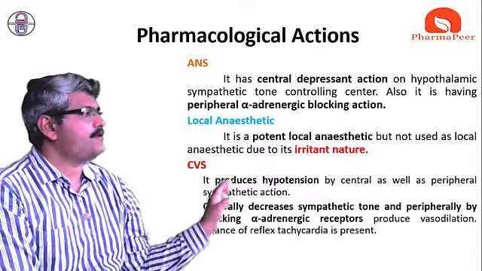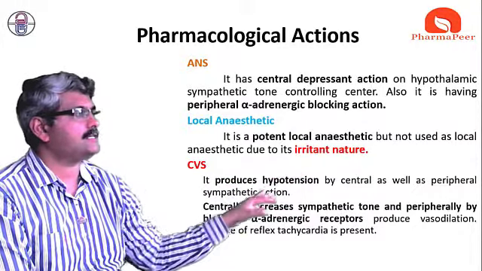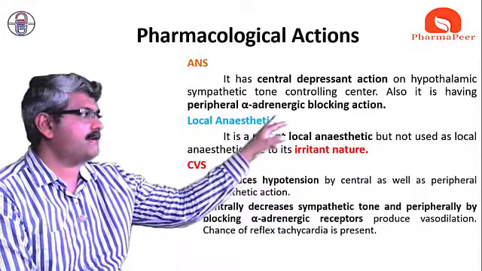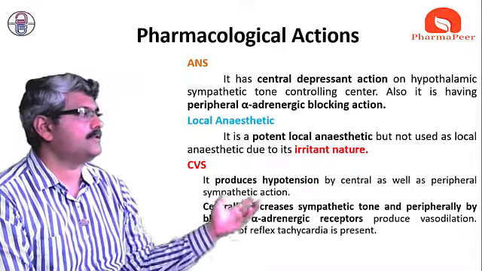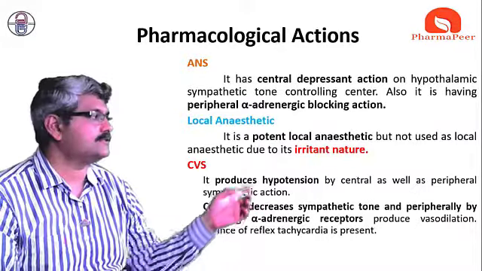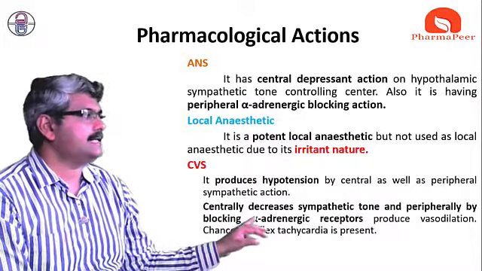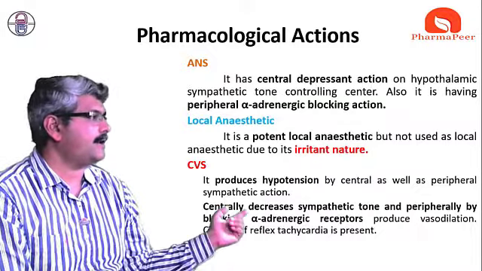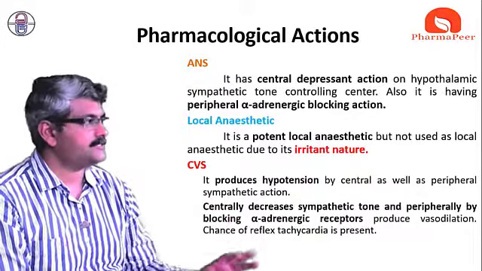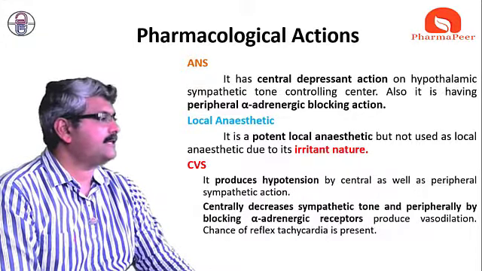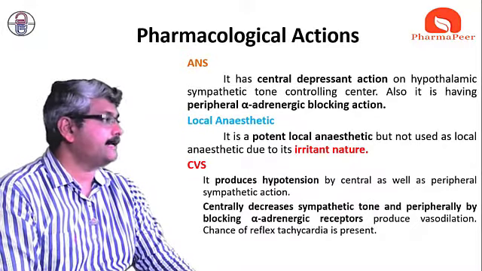What is its effect on the cardiovascular system? It produces hypotension, acting on the central as well as the peripheral sympathetic system, because it is an alpha adrenergic blocker. There is a decrease in the vasoconstrictory effect, so there is peripheral vasodilation, and hypotension is quite possible. Centrally, it decreases sympathetic tone, and peripherally, by blocking alpha adrenergic receptors, it produces vasodilation. There are chances of hypotension, and a possibility of a reflex action which results in tachycardia.